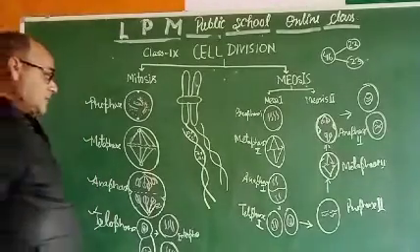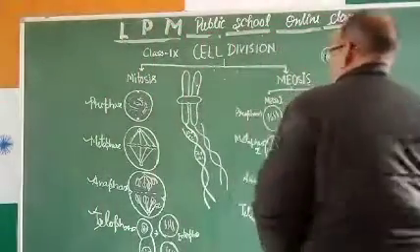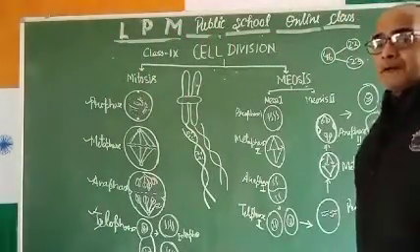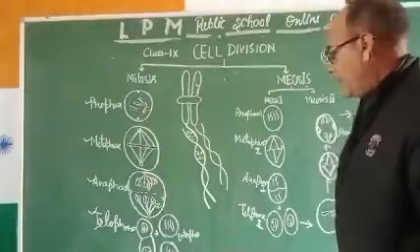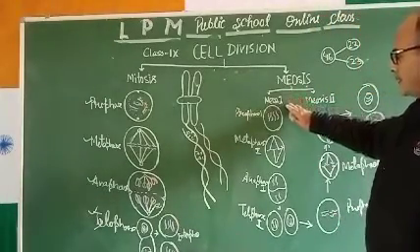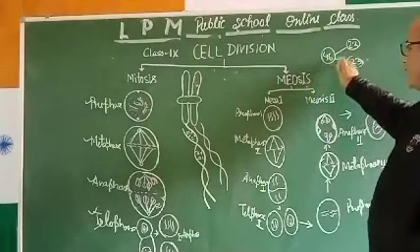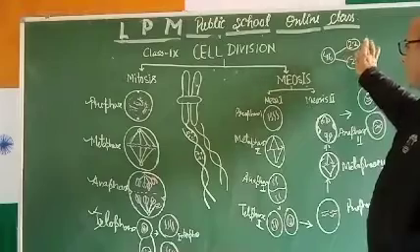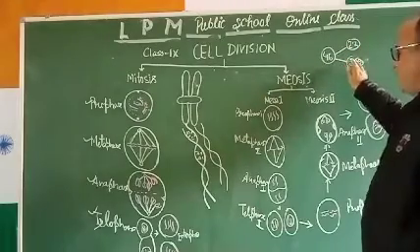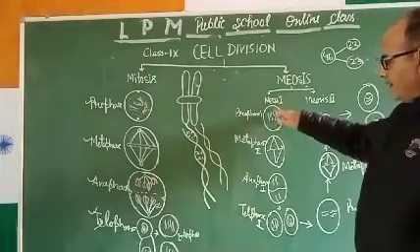Similarly, if these two daughter cells are formed having 4 chromosomes, the reproductive parts of animals and plants always produce their cells by meiosis. Meiosis is the half chromosomal division. Like in humans, gametes are formed having 23 chromosomes, whether the male gamete or female gamete. So the gamete mother cell will divide like this.